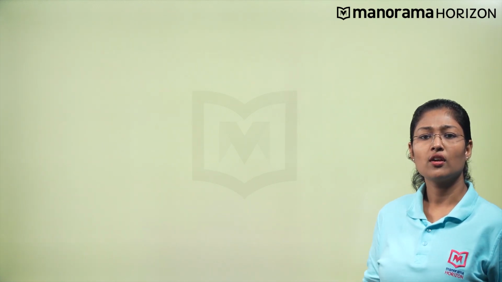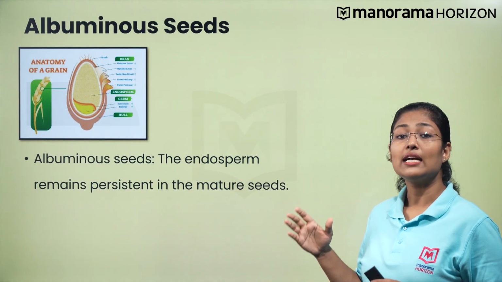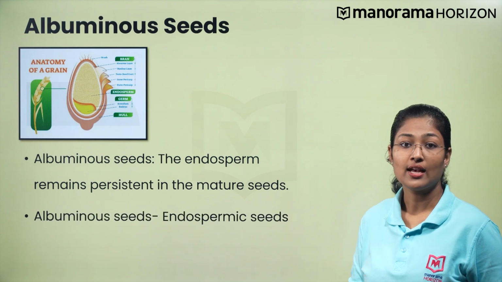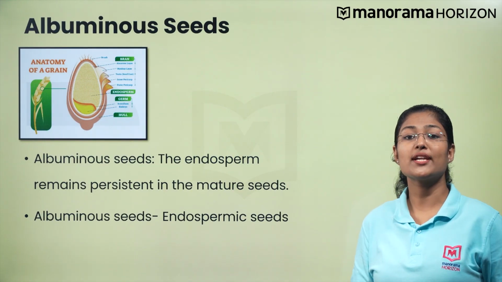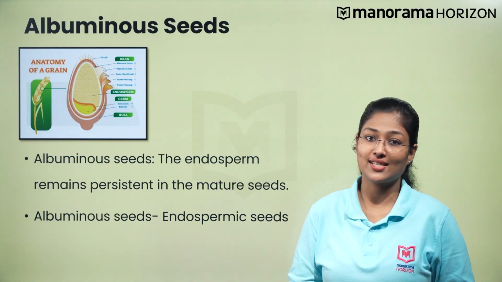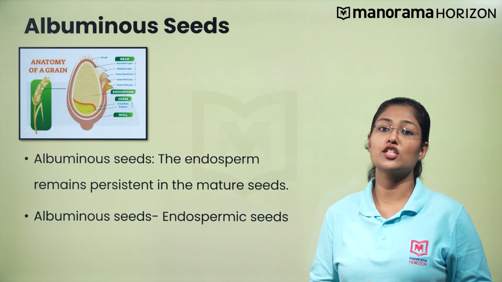I have a doubt here. If endosperm is a nutritive tissue used by the embryo, how is it present in coconut? Shouldn't it be consumed by the growing embryo? The endosperm may or may not be completely consumed by a developing embryo. When the endosperm remains persistent in mature seeds, the seeds are called albuminous seeds. Castor and coconut plants and cereals such as wheat, rice and maize are examples of albuminous seeds. The persistent endosperm in these seeds is then used up during the process of germination.